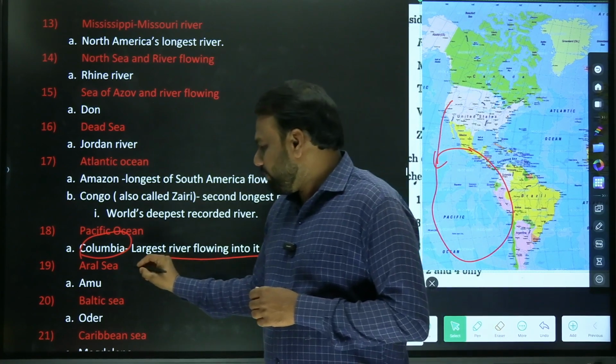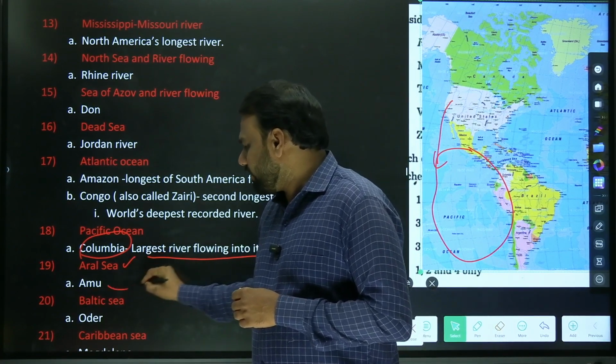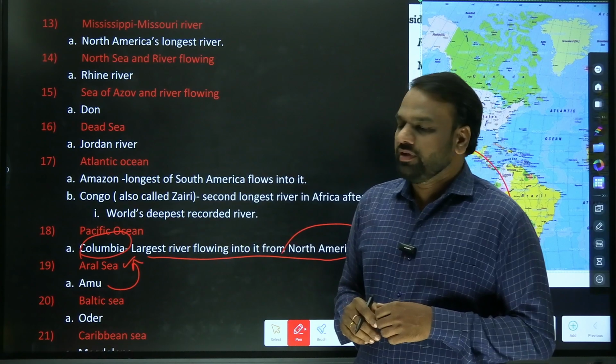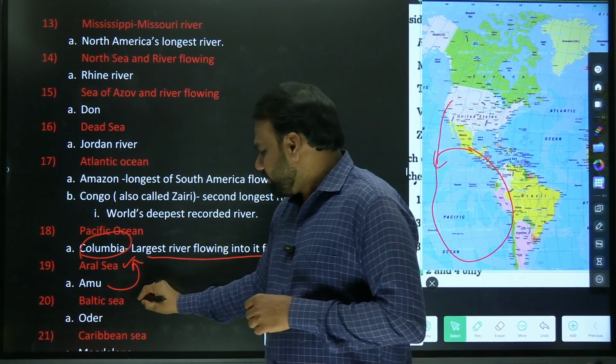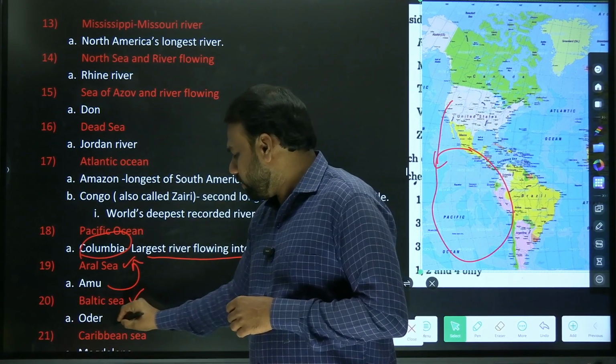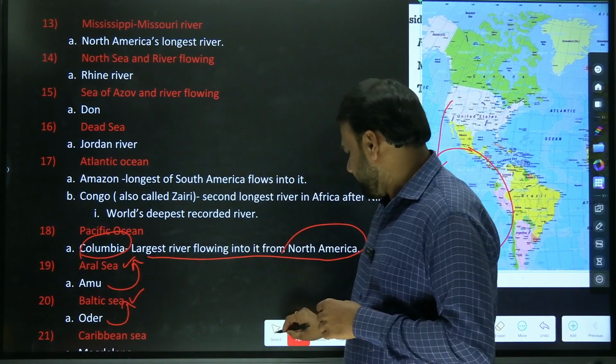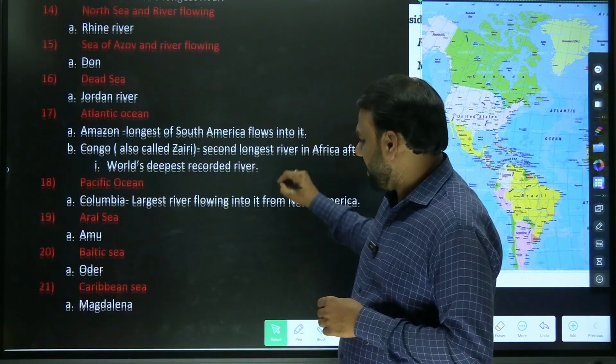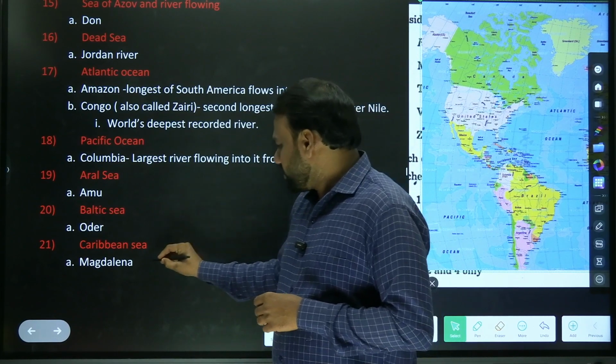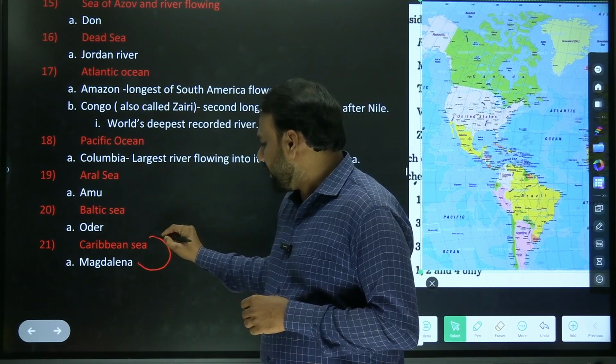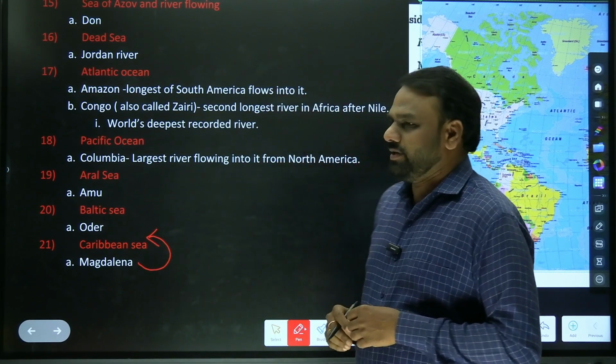Next, another important sea, the Aral Sea. The Amur River enters into the Aral Sea. Next, Baltic Sea. Again in Europe, we have the Baltic Sea. The Oder River enters into the Baltic Sea. Finally, we have the Caribbean Sea. The Magdalena River enters into the Caribbean Sea.